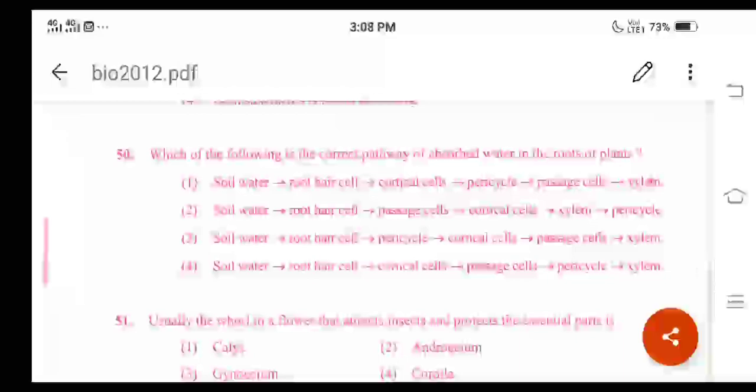Then the water moves from root hair cells to the cortical cells, and there are some suberized Casparian strips on the endodermis which block the path of water. Because of this, there are some thin walled cells in the endodermis called the passage cells, which are facing the xylem vessels. These passage cells allow the movement of water. Then the water moves towards the pericycle and then to the xylem vessels. Based on this, what is the correct option here? Option 4 is the correct answer.